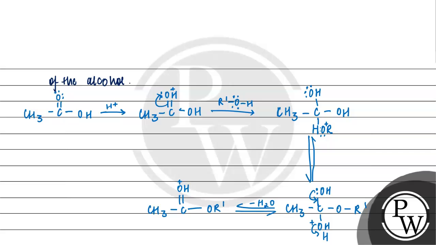Now this is the protonated ester. Then the ester is formed when the H plus ion is also released, when we eliminate the H plus ion. So our final ester is formed. This is our protonated acid, which is formed, and this is our protonated ester.